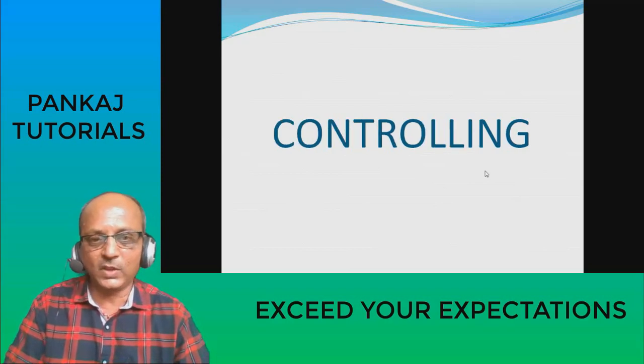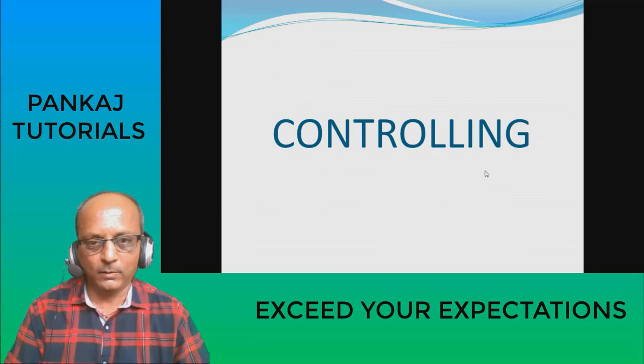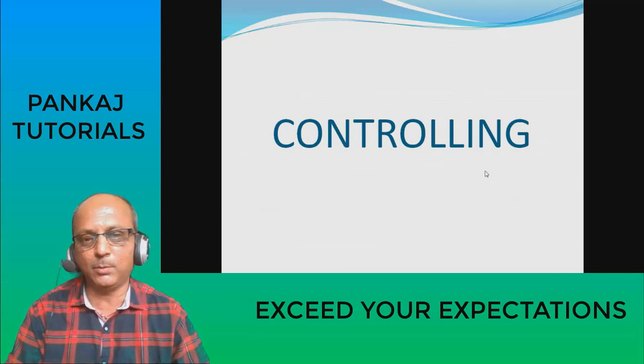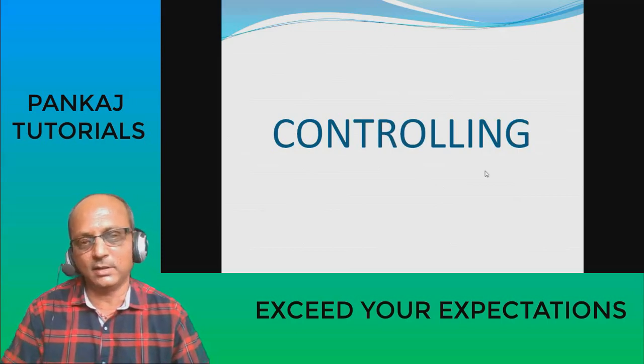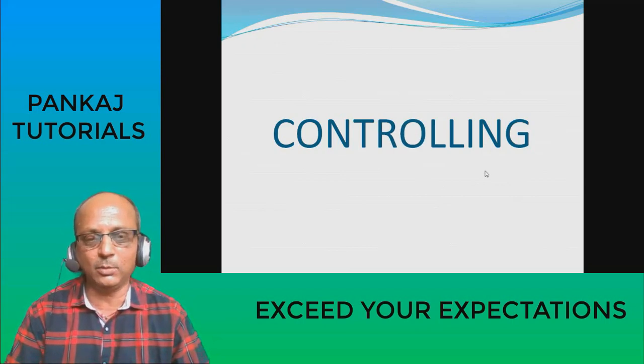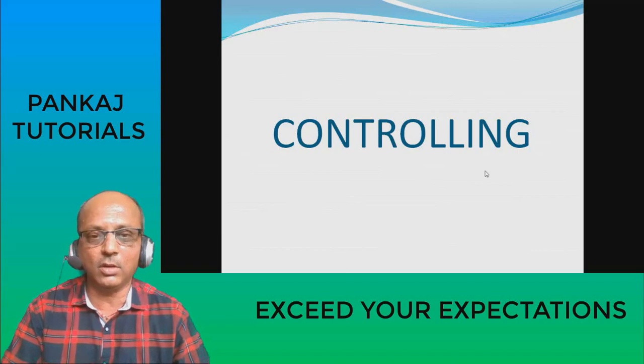Next function is controlling. Now, in every organization, there must be a proper system of controlling in place so that the objectives are achieved and the resources are used to optimum extent. Controlling as a function is defined as measuring actual performance against a standard performance, finding out deviations, and taking corrective measures so that deviations do not occur.